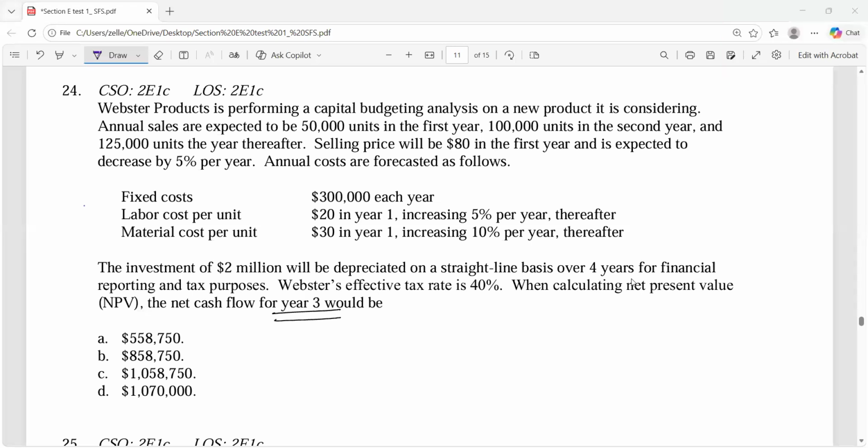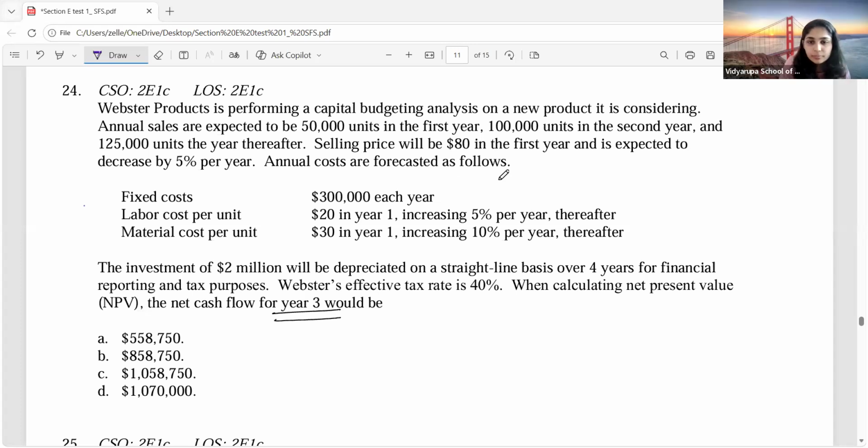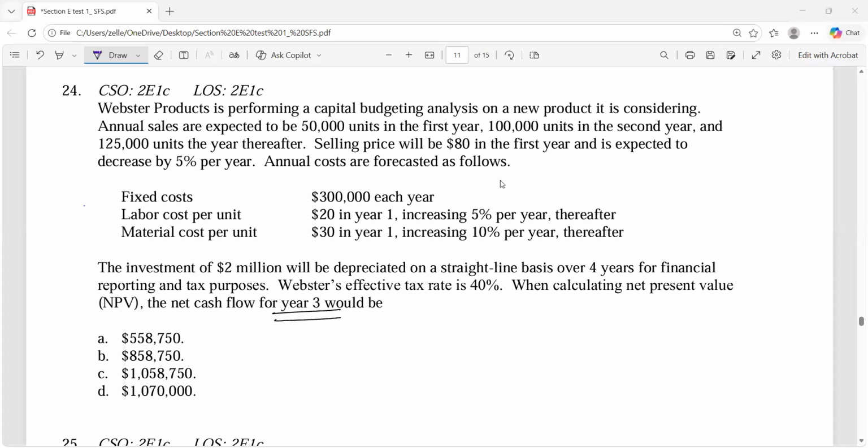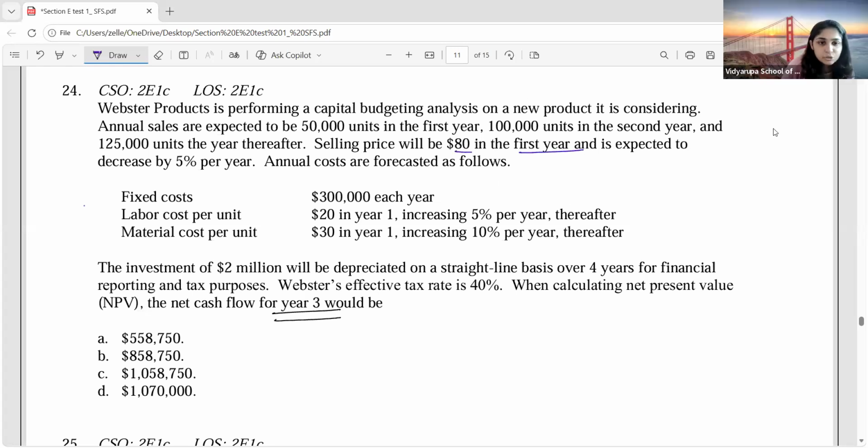Want me to solve this? Yes, ma'am. Okay. So tell me, what is the selling price? 80 rupees, ma'am. But that is in the first year, right? Yes, ma'am. They are asking for year 3 and they are saying the selling price will decrease by 5% every year. That means in year 1, it is 80, in year 2, it is 80 minus 5%. Again in year 3, again minus 5%. So how much will it be?